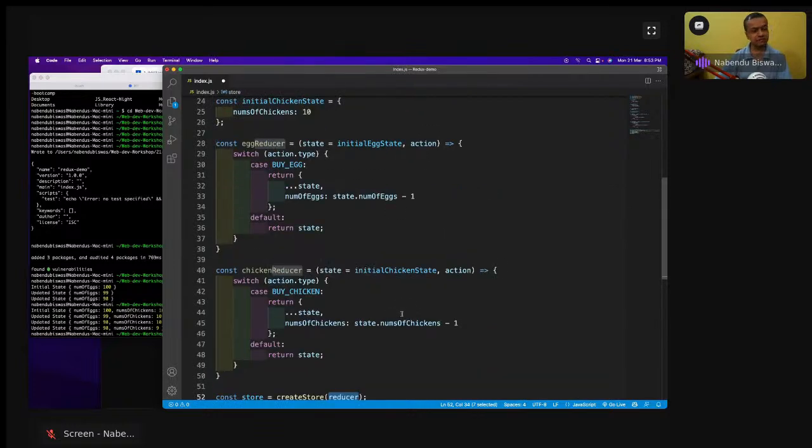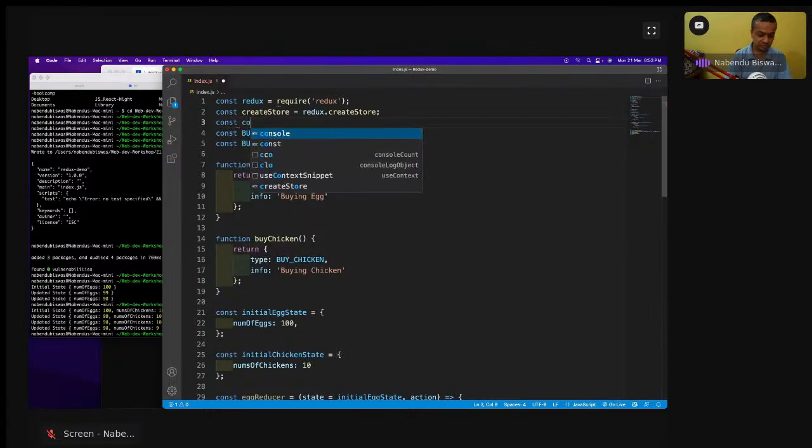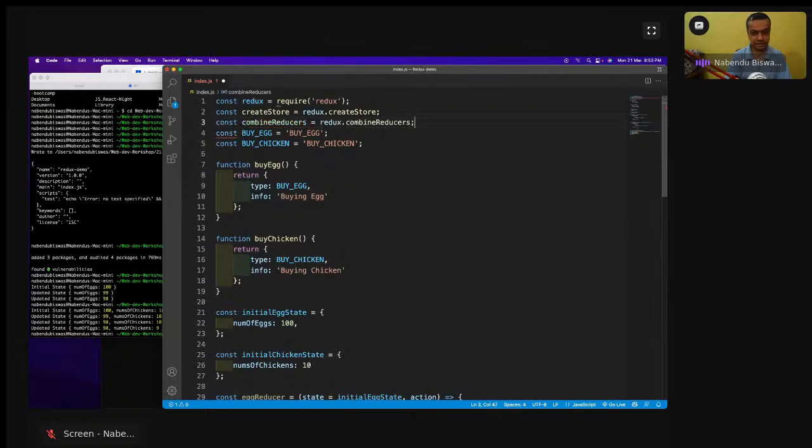Now we have to import something again from Redux, which is known as combineReducers. So I'll come here and do const combineReducers equal to Redux.combineReducers.